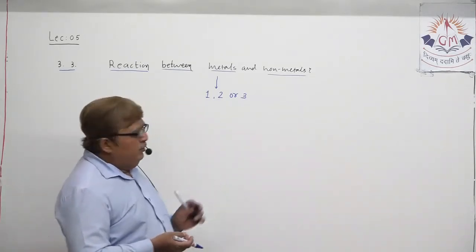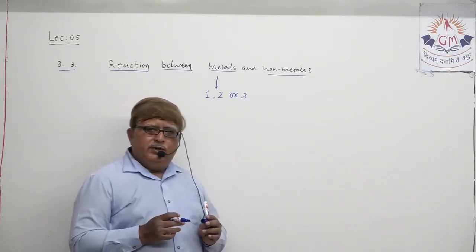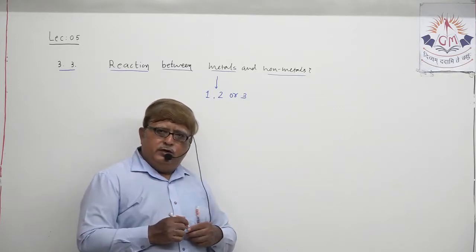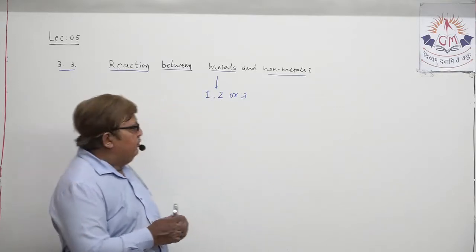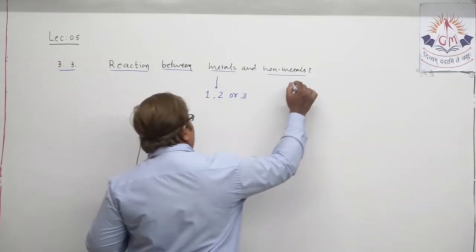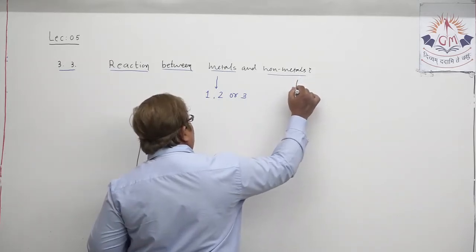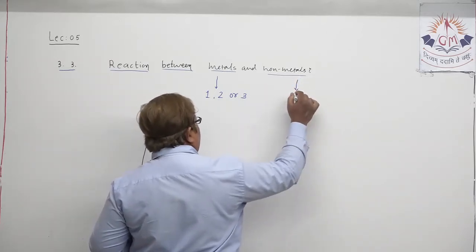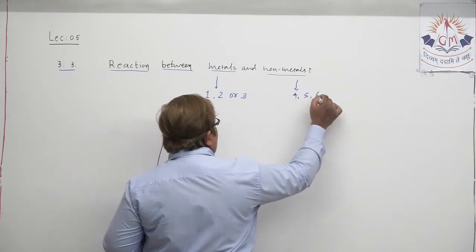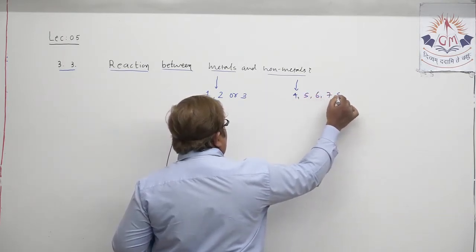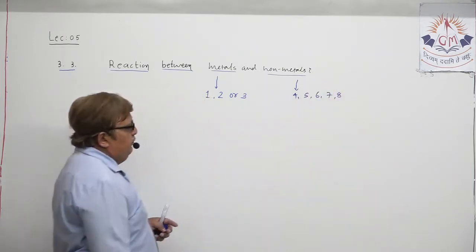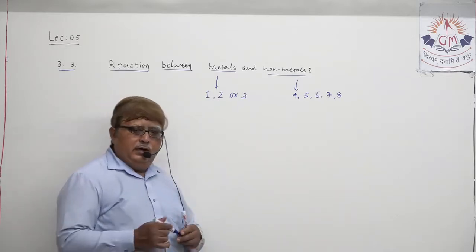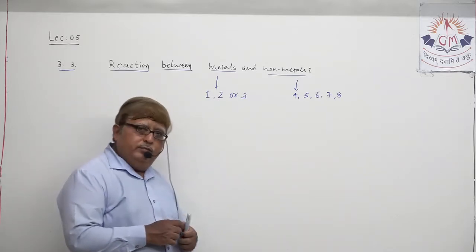Understand? So generally speaking, metals have 1, 2 or 3 electrons in their outermost orbit, and non-metals have more than 3, meaning 4, 5, 6, 7 or 8 electrons in their outermost orbit.